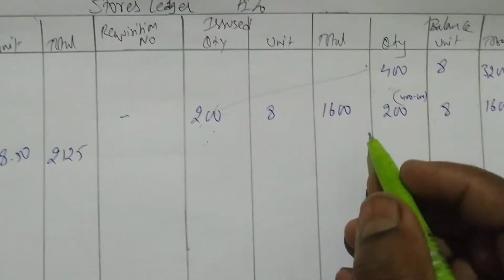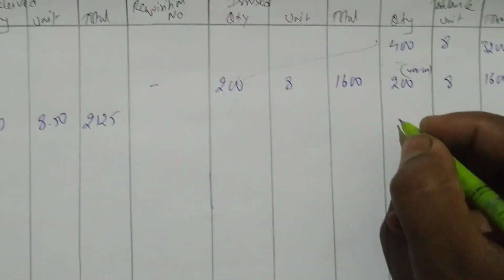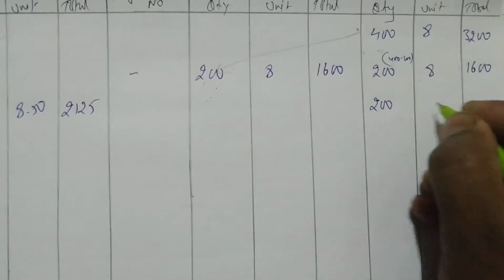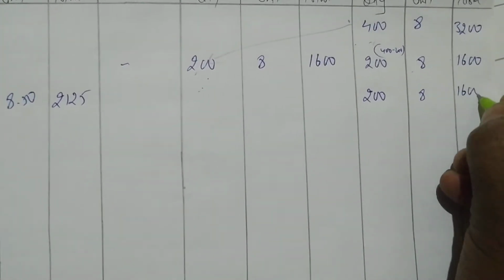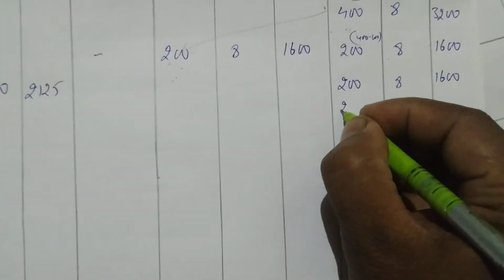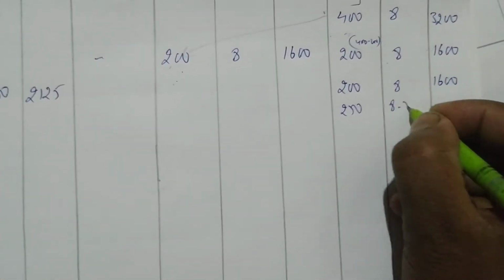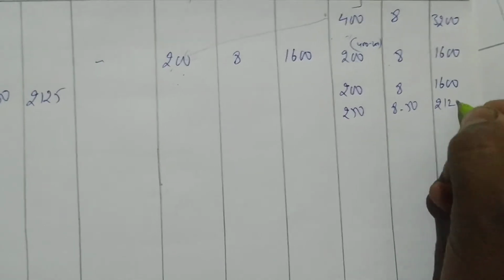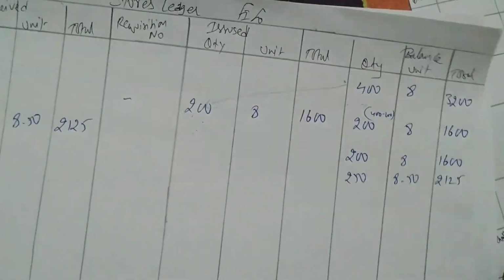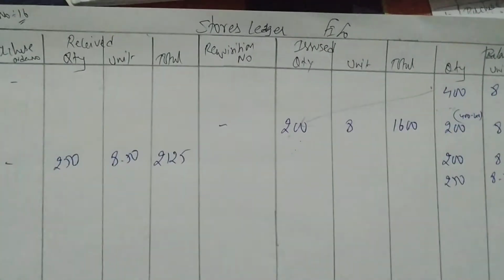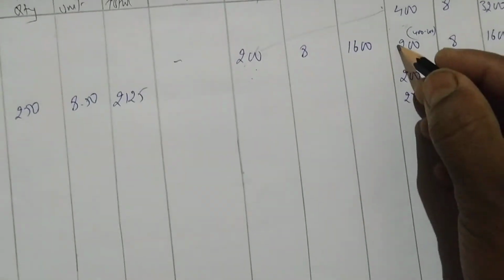Now you have to write the balance. So first you write this 200 as balance, 8 rupees, 1600. Then 250 units at rupees 8.50, 2125. Easy. Okay. The balance which we are having, that I am writing here. Got it? Check. Next.